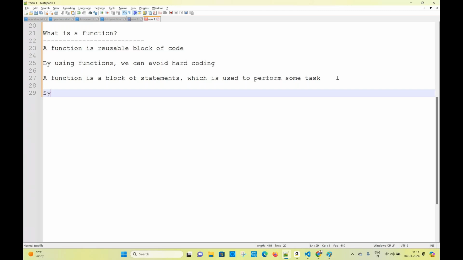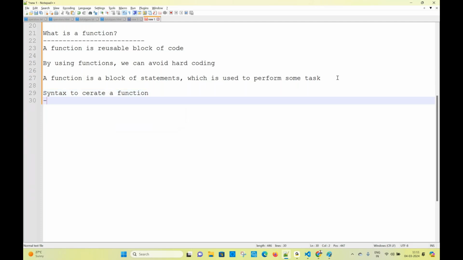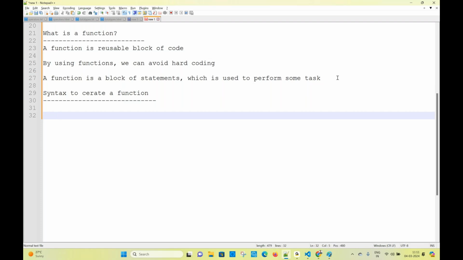Syntax to create a function. How to create a function? In any programming language, Java, .NET, Python, PHP, anywhere, the keyword is what? By using the function keyword. Function is a predefined keyword.